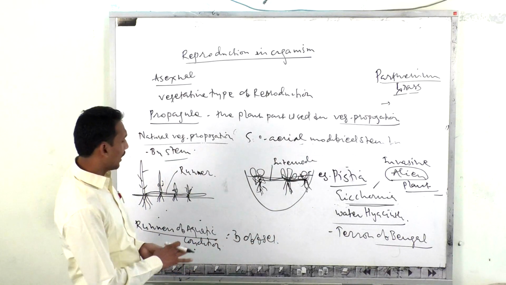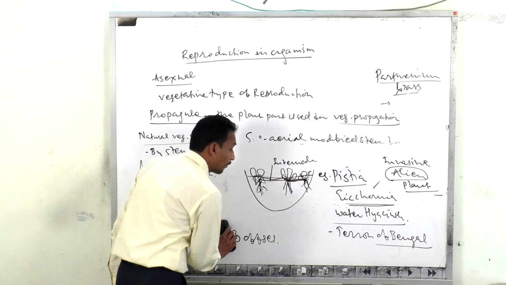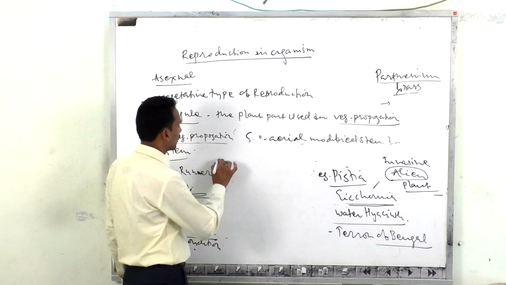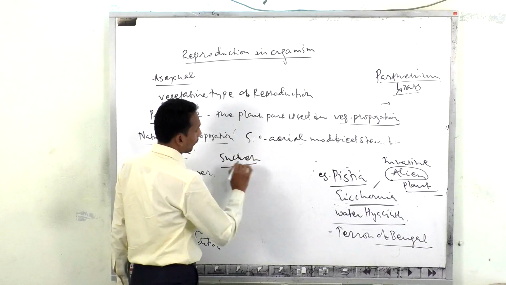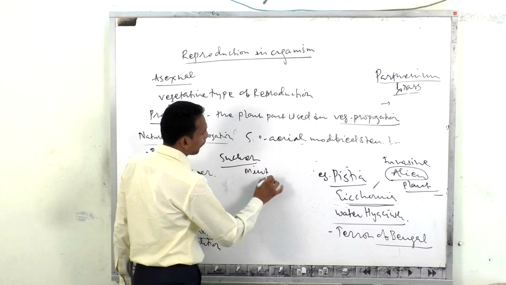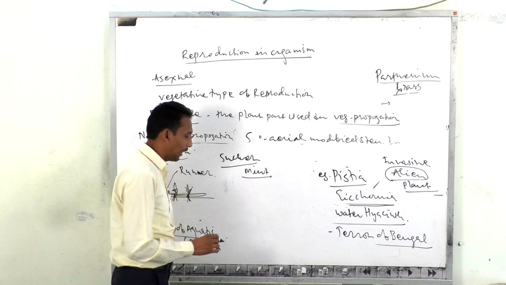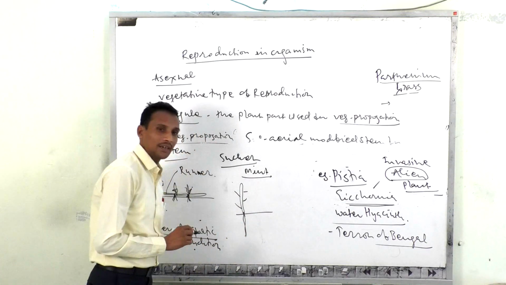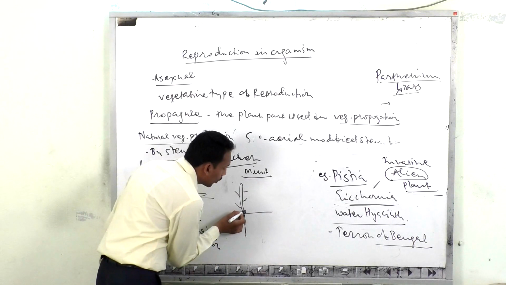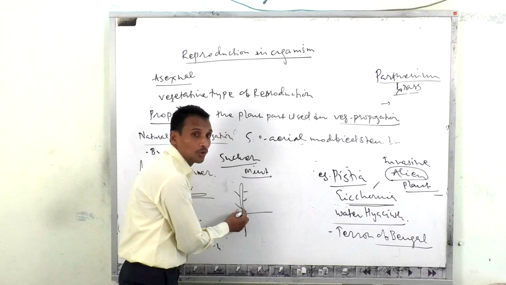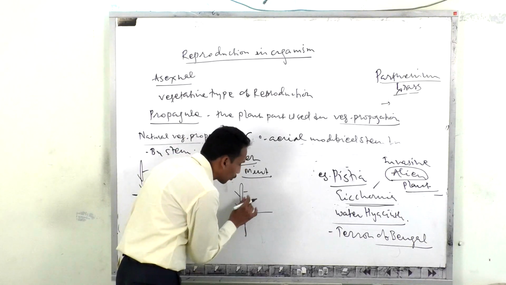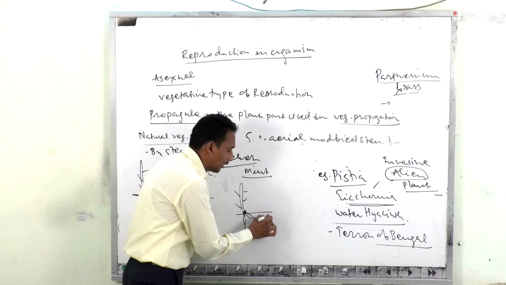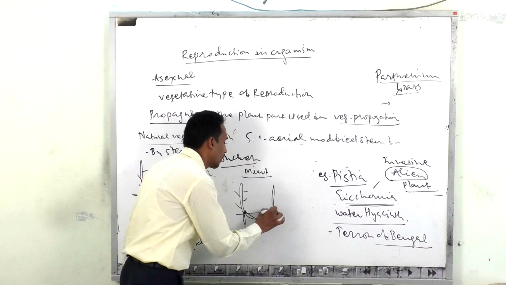Then another one is the suckers. The fourth type is the sucker. What are suckers and where are they observed? The best example of suckers is the mint plant, that is the Pudina plant. This is the plant, and these are the roots. So this is the actual plant. From the lower node there is an arising of a new shoot, and this new shoot, instead of growing above the soil, grows beneath the soil to some length, and then after that it comes out above the soil.